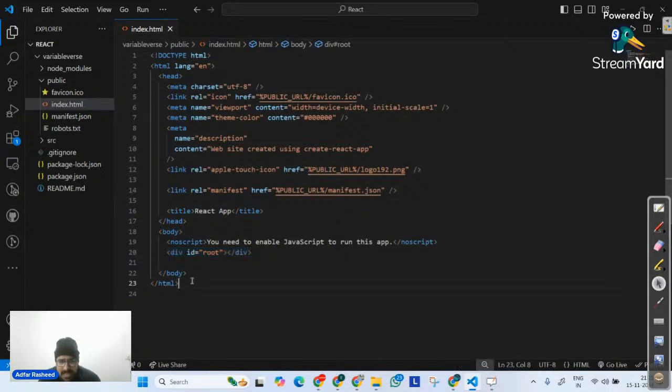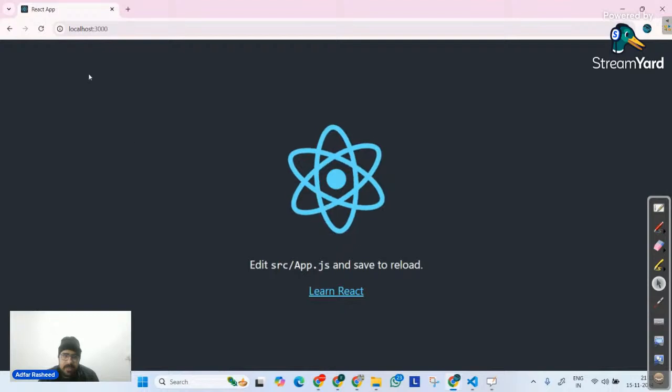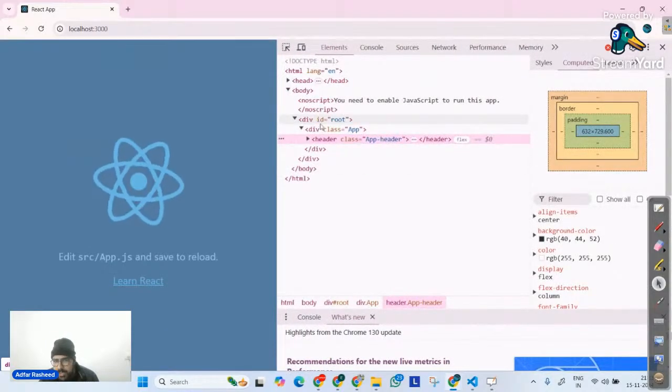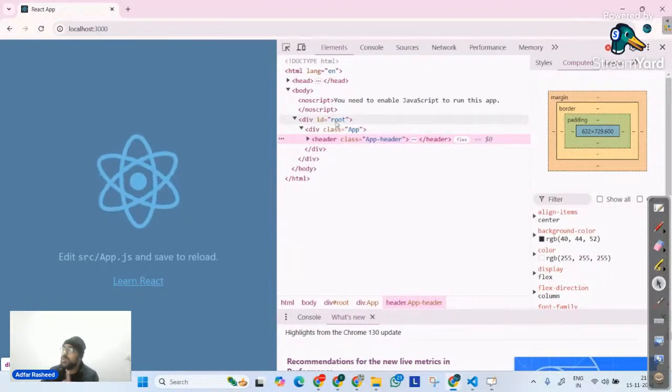Do you think there's any connection of any JavaScript file to this? Leave these links aside. Link tag does not allow you to link JavaScript. It's script. Do you see anywhere any JavaScript file connected to this? No. So as of now, it's a standalone file and there's a div whose ID is root. If I go to the output that I got a few seconds back, if I refresh my page and go to inspect, you can clearly see in the Elements section, do you see a div whose ID is root? Yes, there's a div whose ID is root.